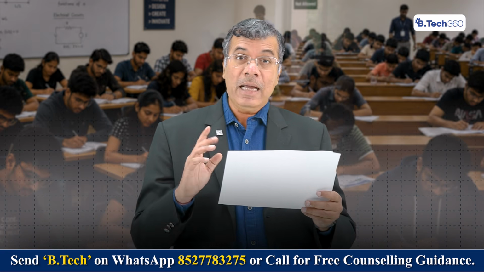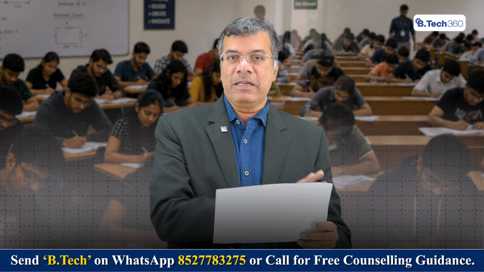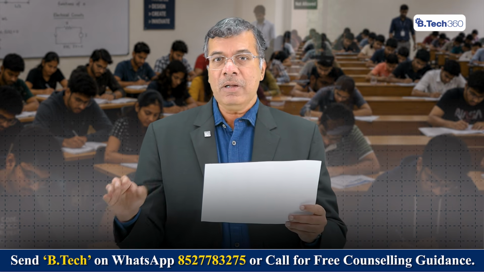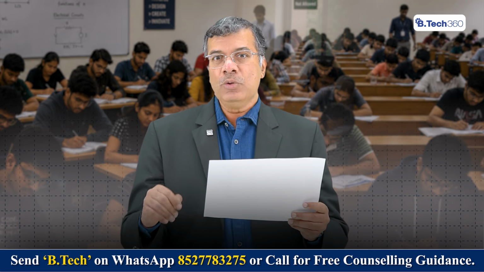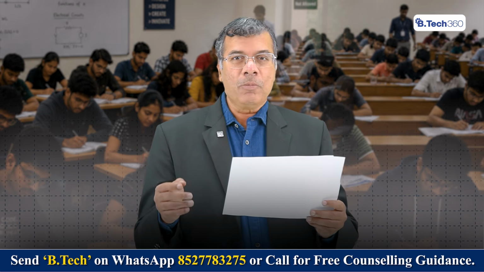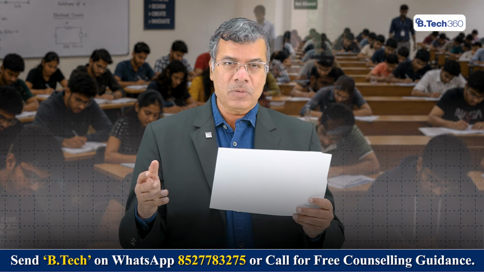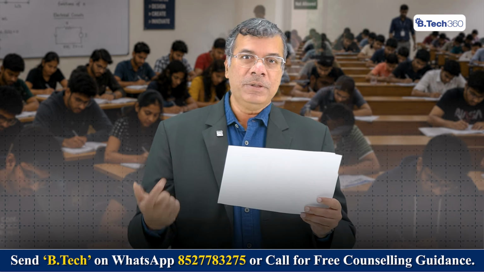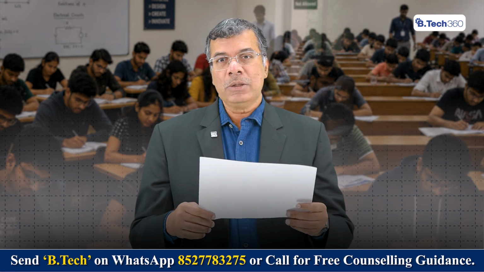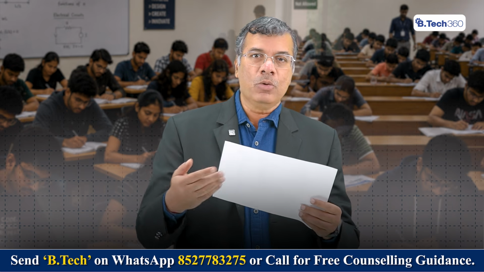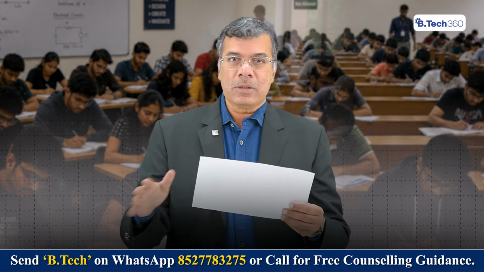So what you're dealing with as an open category student is you need at least 7 marks at a subject level and at least 74 marks at an aggregate level. That's last year, when you could qualify, and this year you can take a couple of marks plus or minus for each of these. At subject level, in my opinion, it will still be 6, 7 and above. But at aggregate level, it can change a bit. But that is the minimum score that you need to qualify to get into any of the IITs after the JoSAA counselling happens.